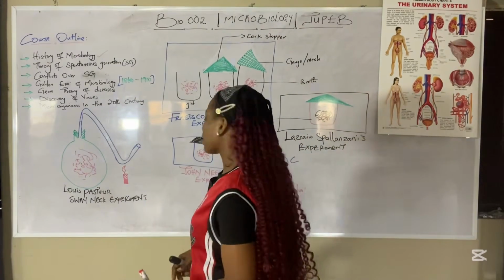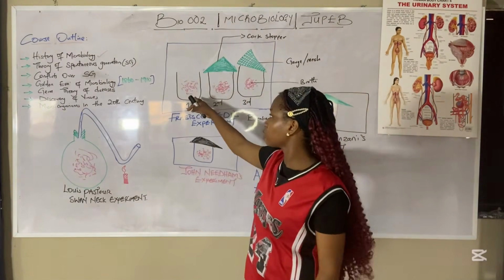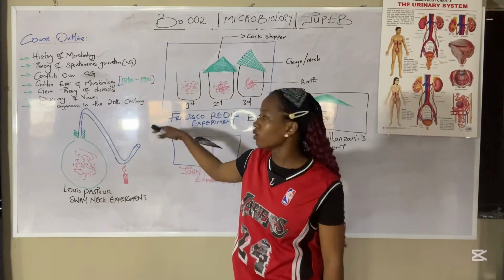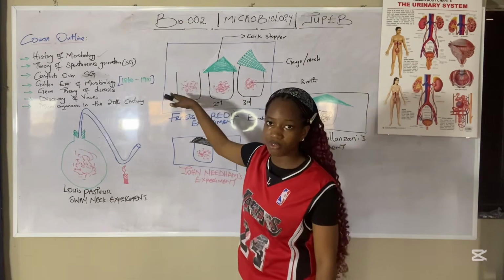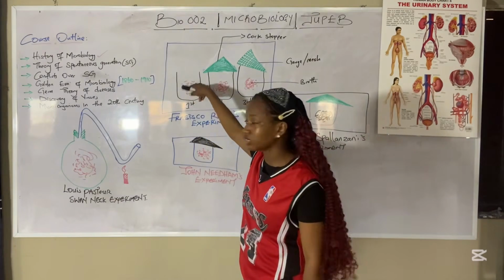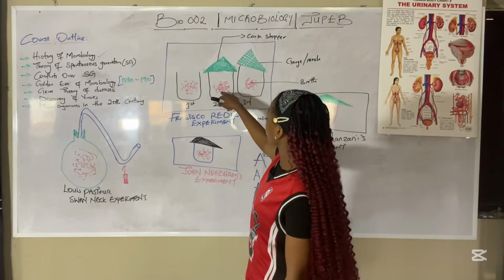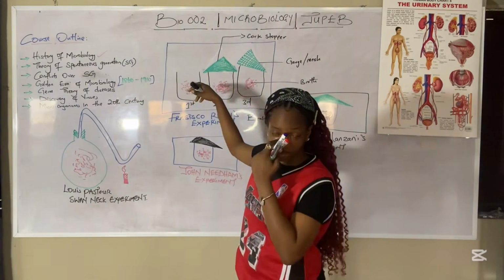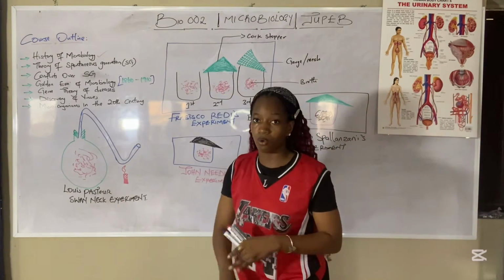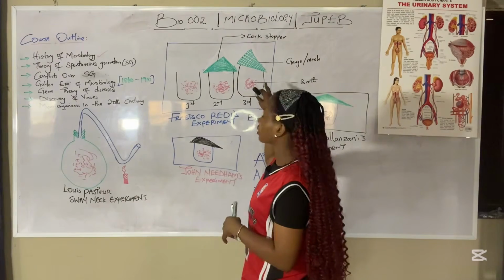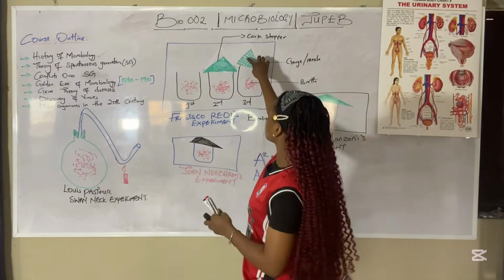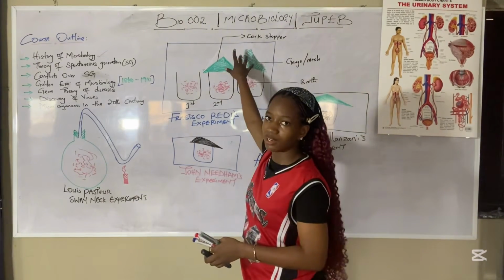And then, later, he observed that on the one he left open, he found maggots on top of the broth. Then on the one he covered with a cork stopper, he found that there was no maggot at all. Then on the one he covered with a gauze or a mesh, he found maggots on top of the gauze.